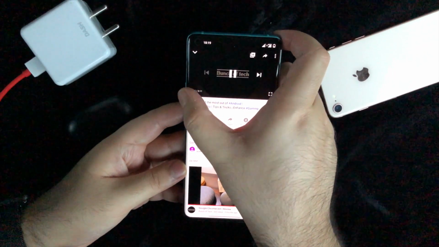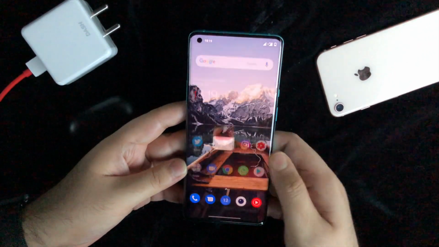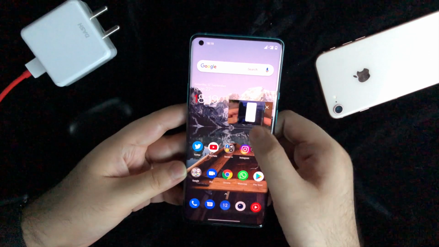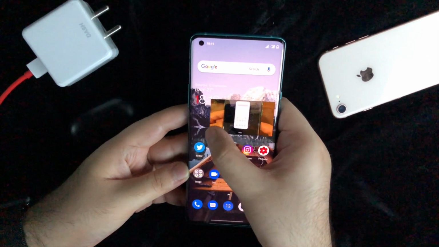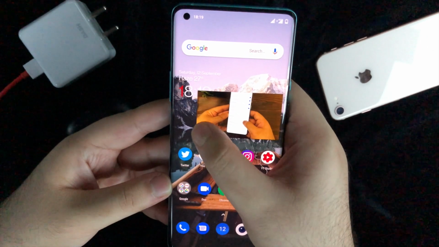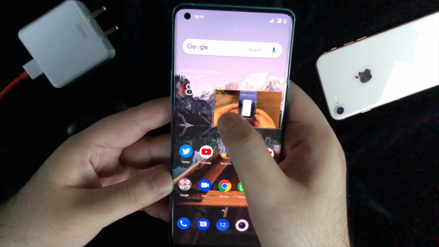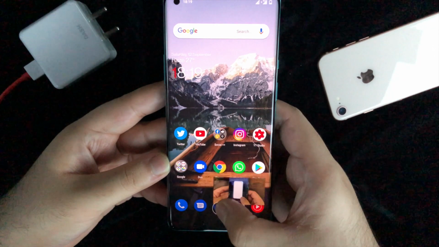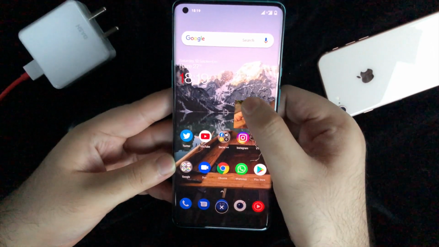Now let's talk about the resizable picture-in-picture. Picture-in-picture was available on Android since the last 3-4 years at least, but never resizable. So this is a good addition. It also works with video calls and other apps like Netflix, etc. Though I would love Android to have the minimizing feature which Apple has just introduced in iOS 14, but this is also really good.